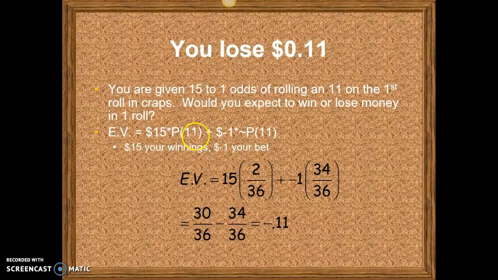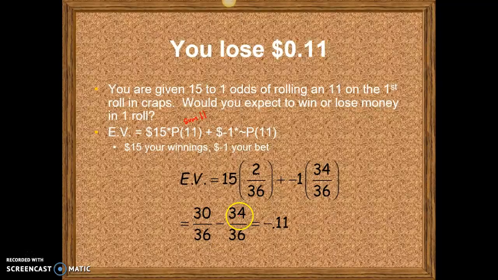The probability of rolling the sum of 11: if you look at the sum table again, you'll see there are two ways to get the sum of 11, a 5 and a 6, or a 6 and a 5. That's 2 out of 36. Plus the $1 that you're expected to lose times the probability that you don't get an 11. If 2 out of 36 gets the 11, then 34 out of 36 is not an 11.